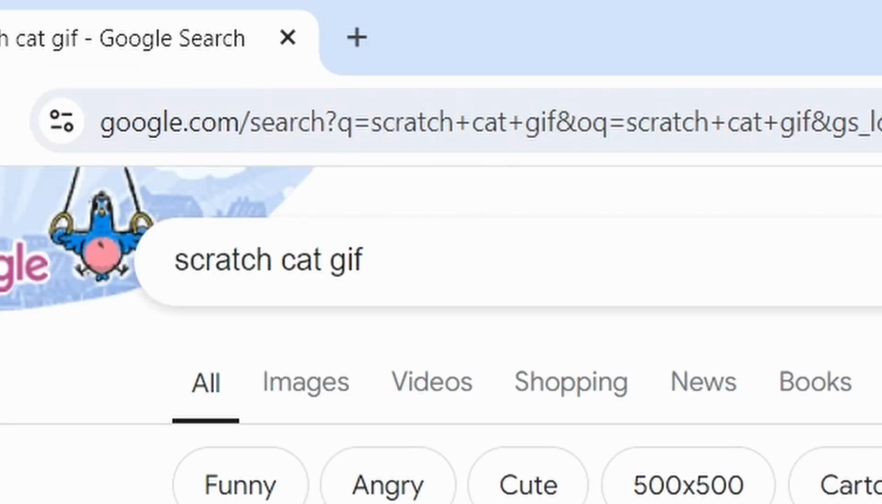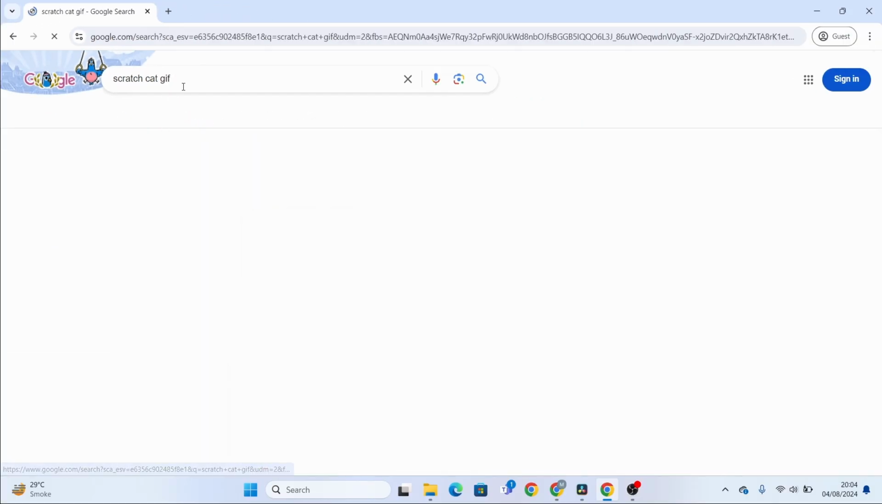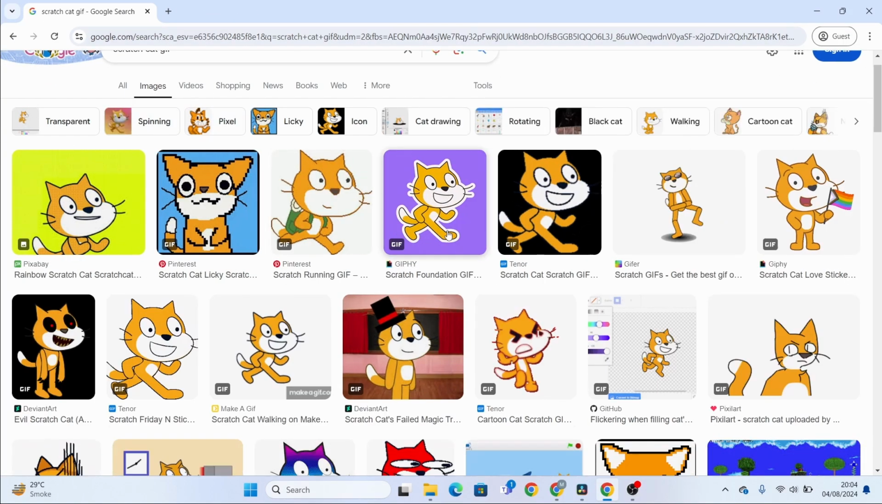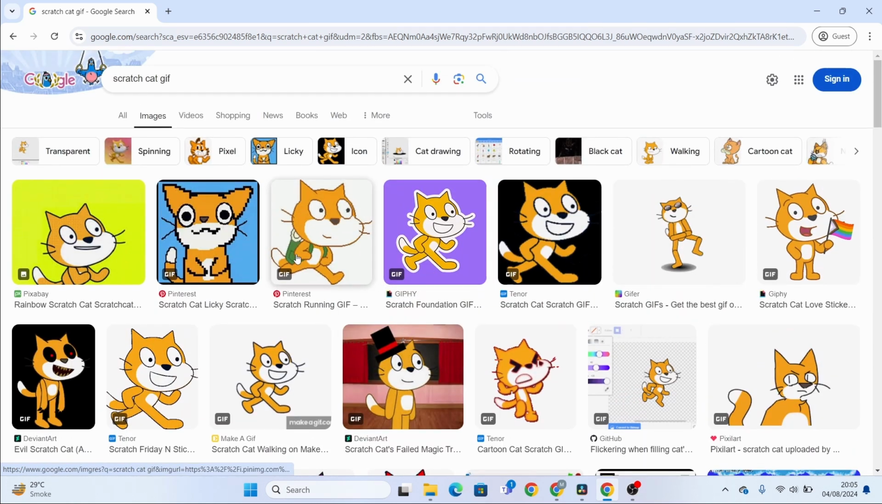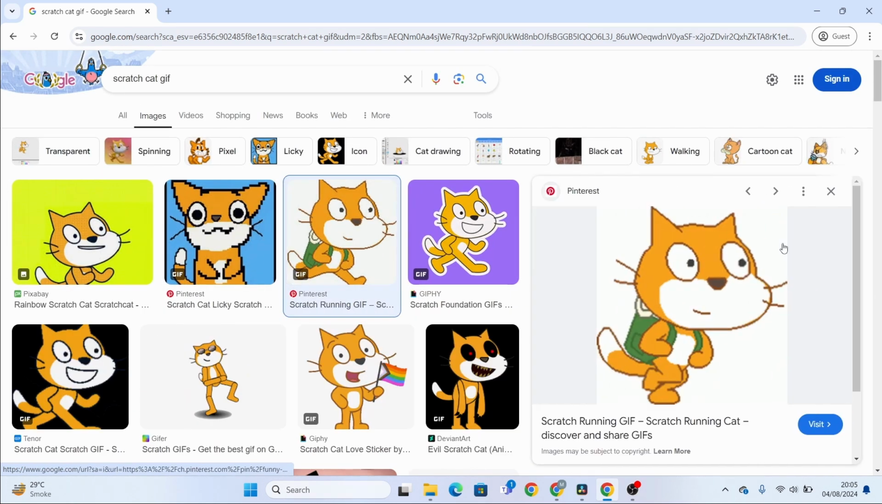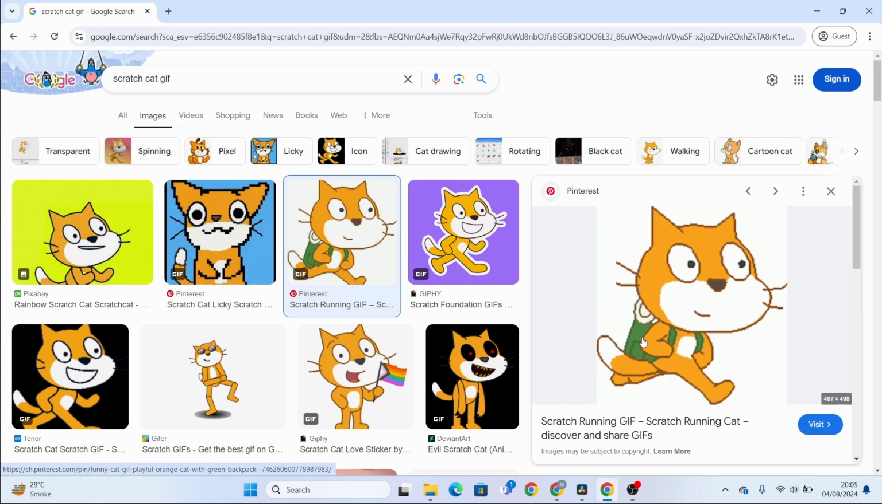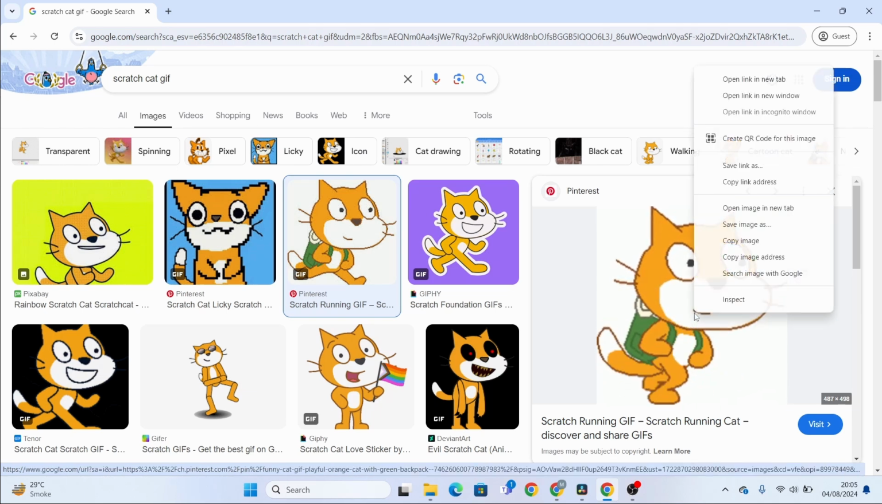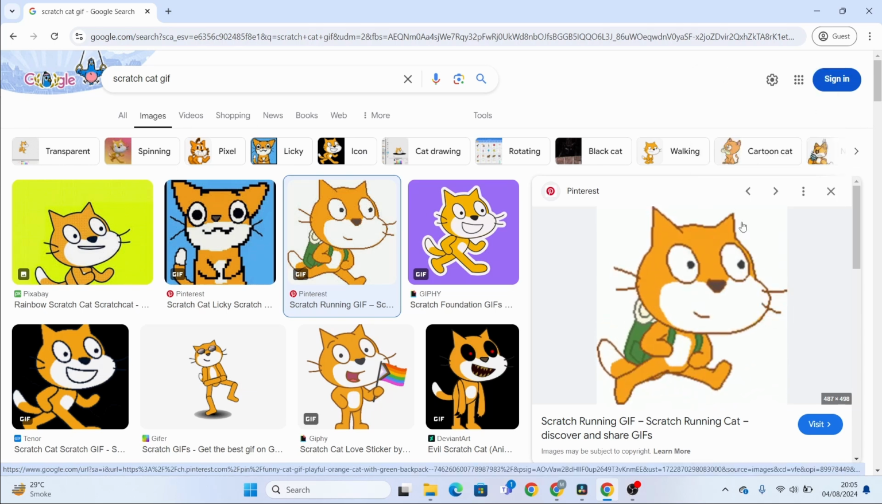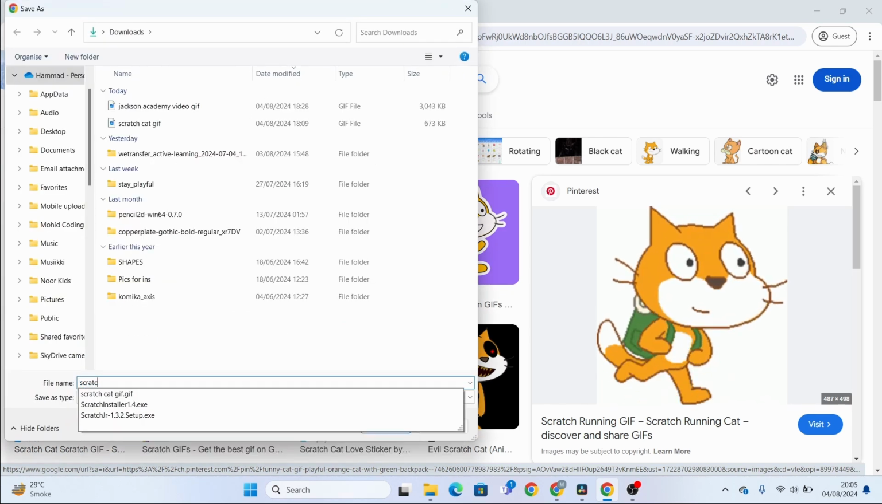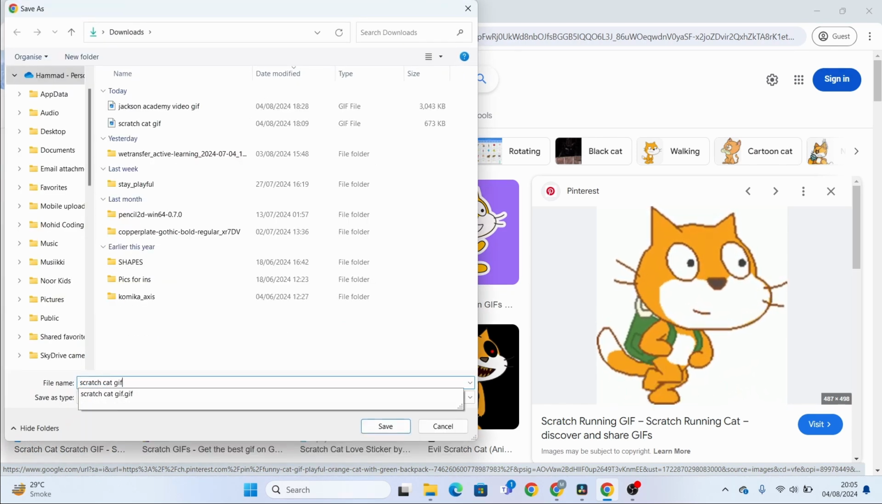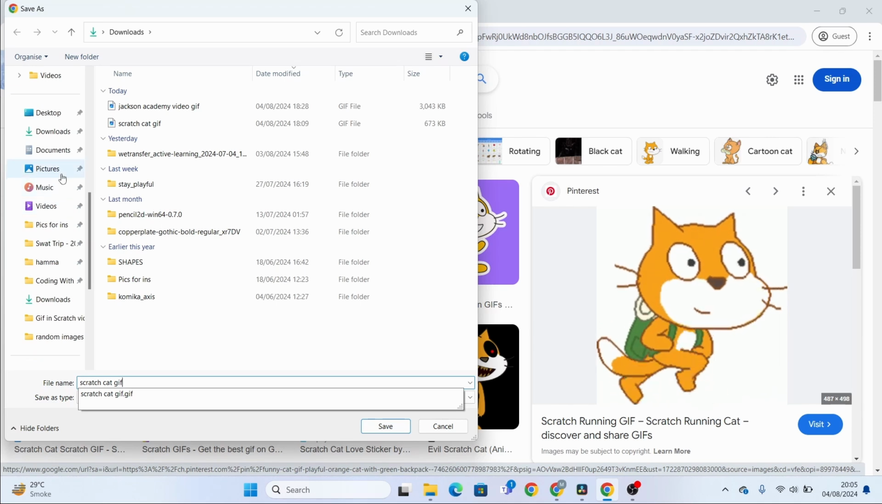And after this, let's go into images and let's choose a sprite we like. So yes, let's choose this one, Scratch Cat walking with his backpack. There should be a GIF file. So save image as Scratch Cat GIF, and it should say save as type GIF image.